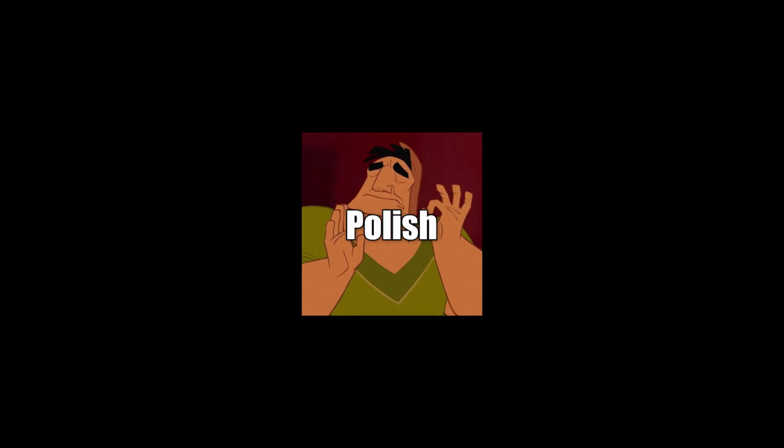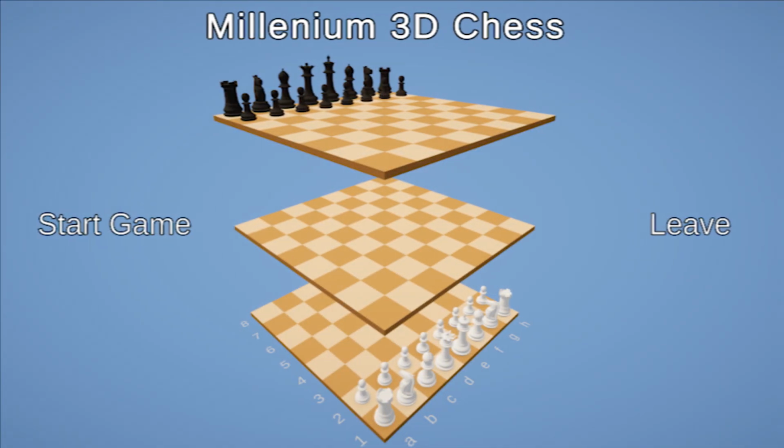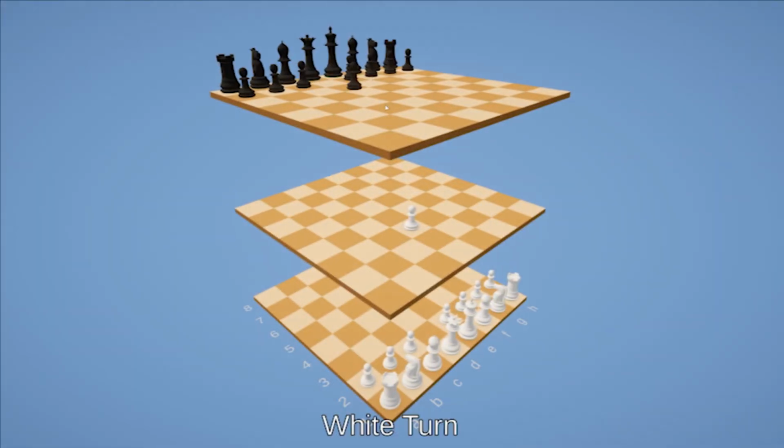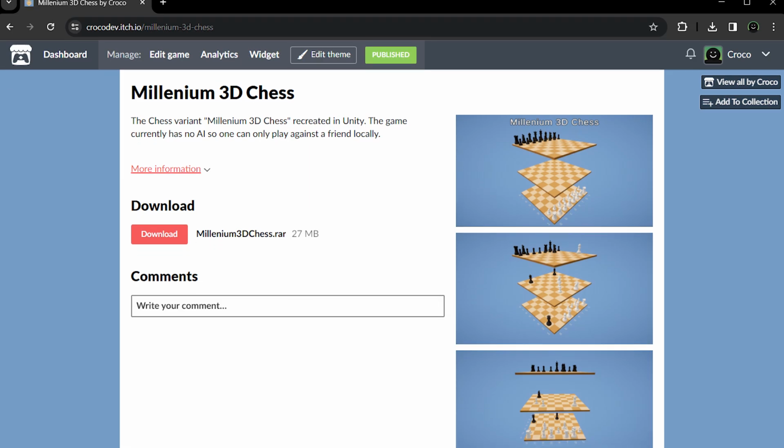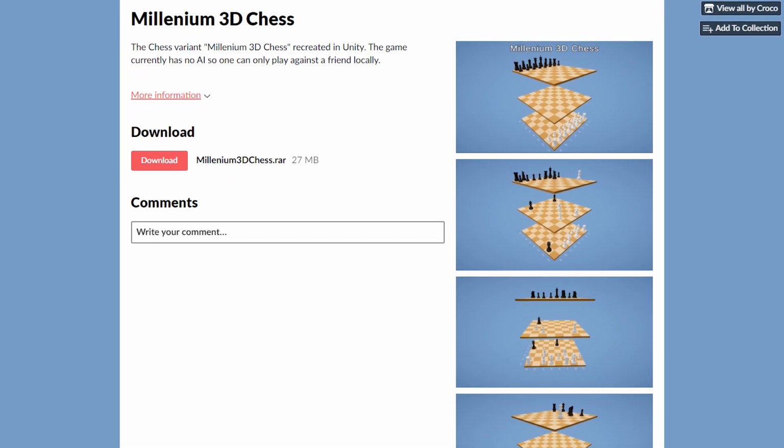Let's add some polish to the game before the release. I implemented a main menu, an end screen, some instructions, a custom cursor and sounds. Check out the game for yourself, it's available for free on itch.io.